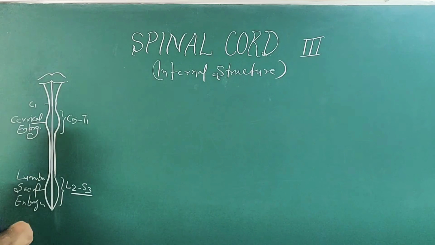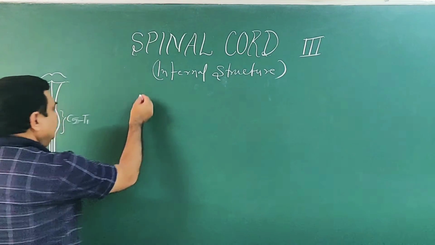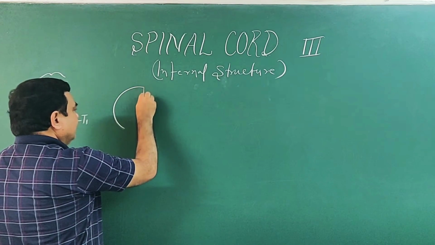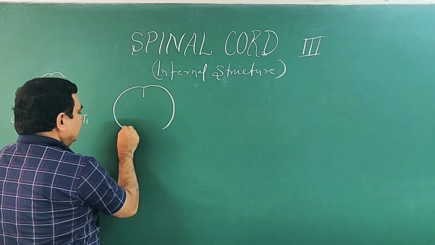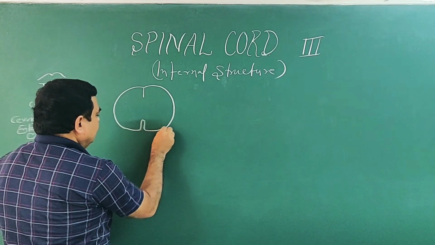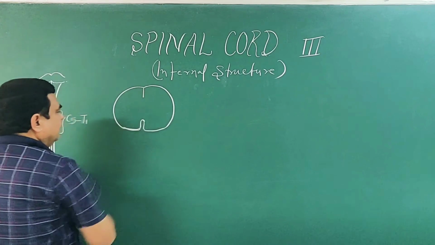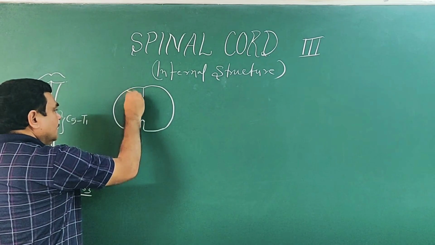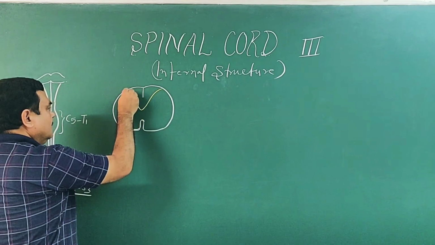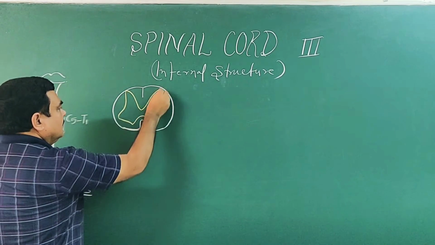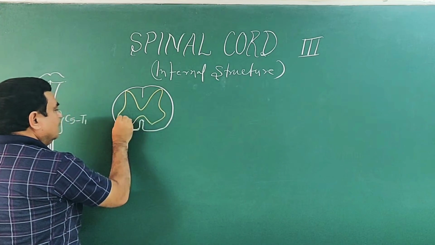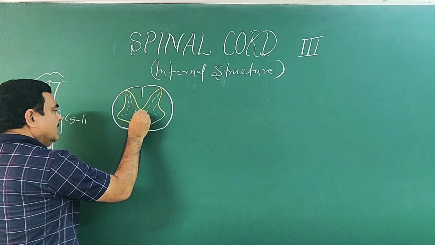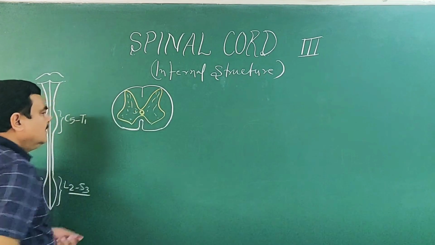If you put a transverse section in the cervical region, you will find this is the gray matter. Here is the position of the central canal.